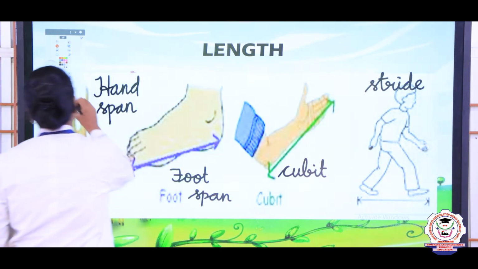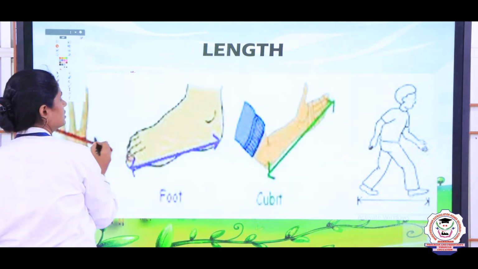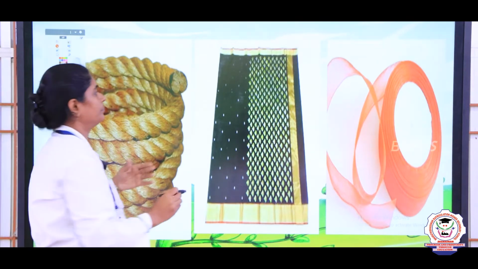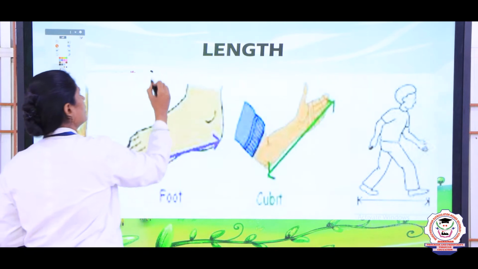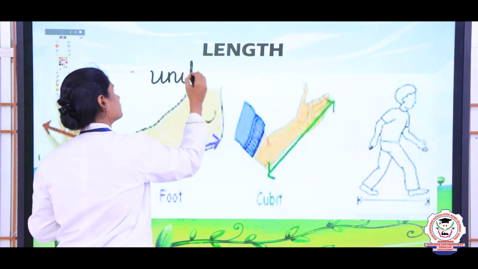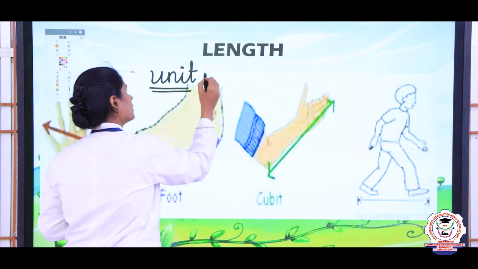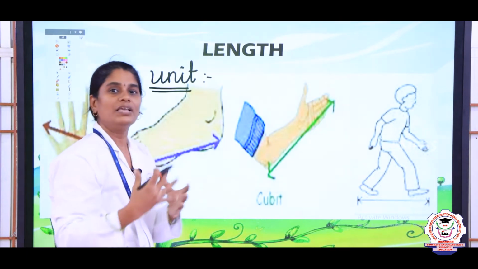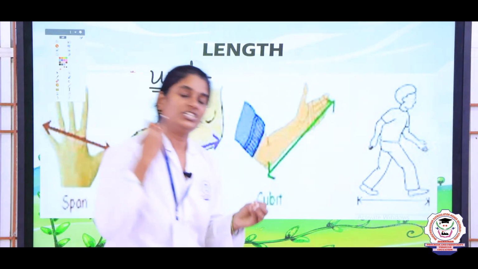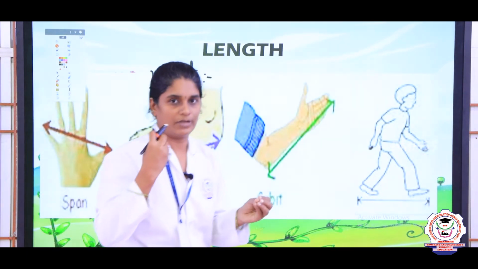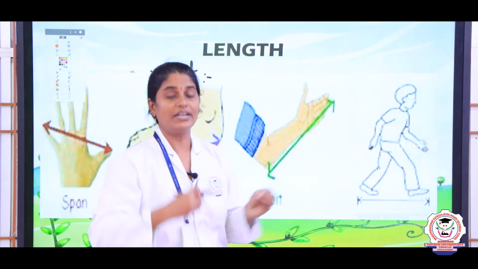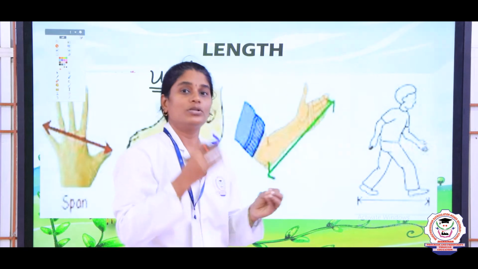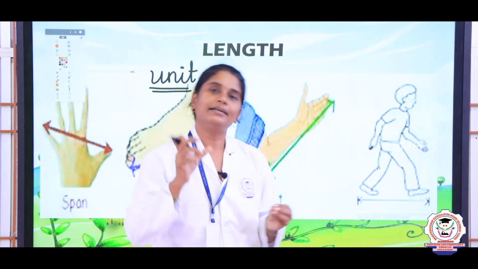Now let us see what is a unit. A unit is what they use when they measure anything, it may be length or breadth, or it may be weight, or it may be quantity, right. So, they used some standard measurement.